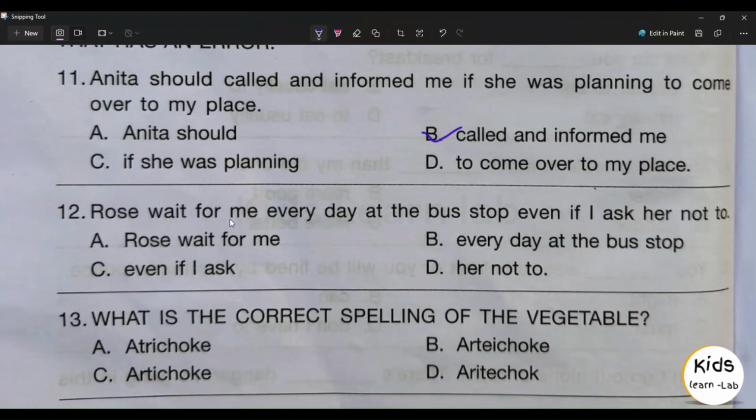12th question, Rose wait for me every day at the bus stop even if I ask her not to. Option A, Rose wait for me. Option B, every day at the bus stop. Option C, even if I ask. Option D, her not to. Option A, Rose wait for me is the right answer.